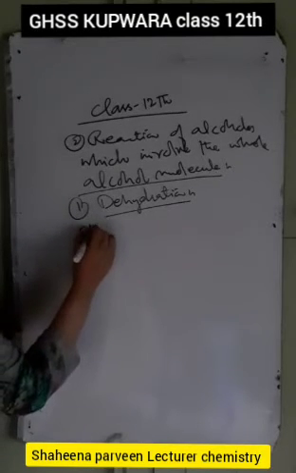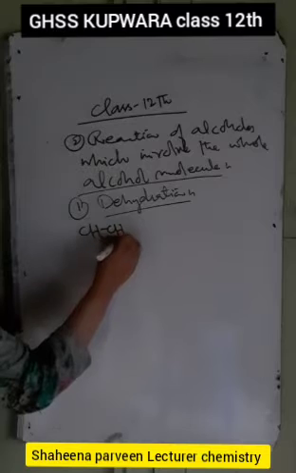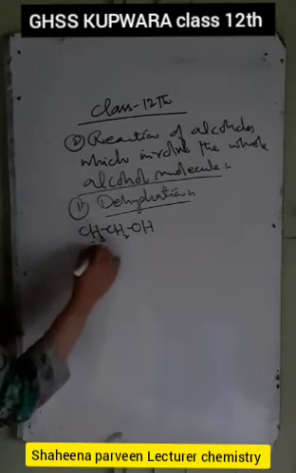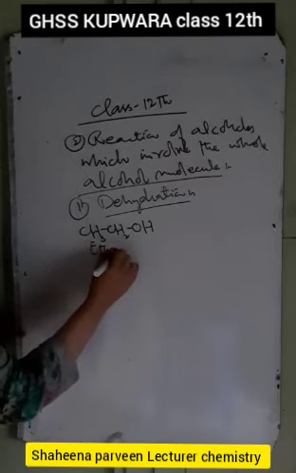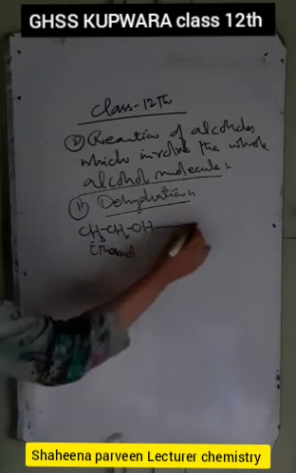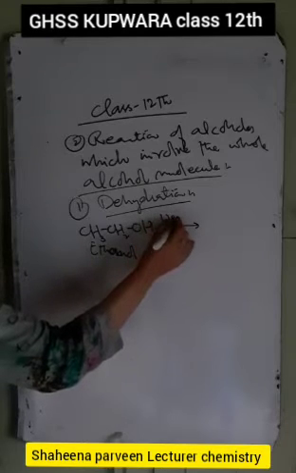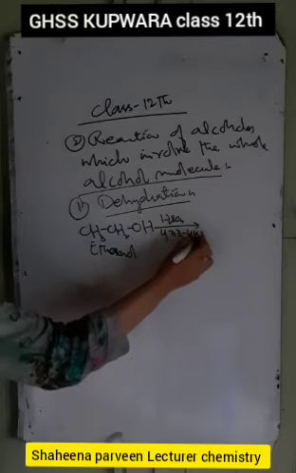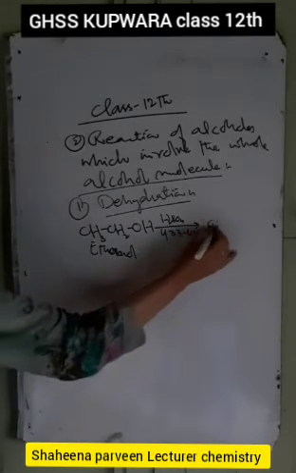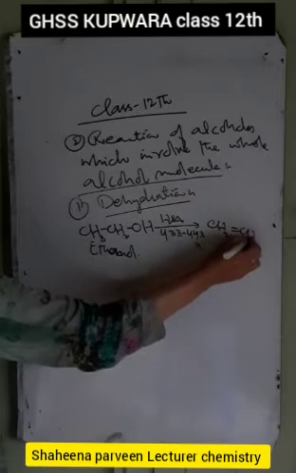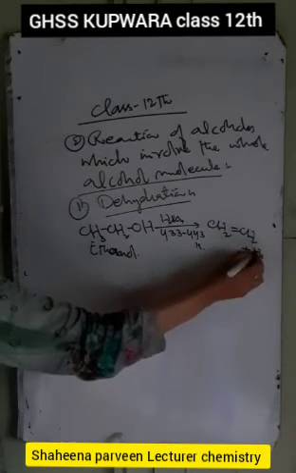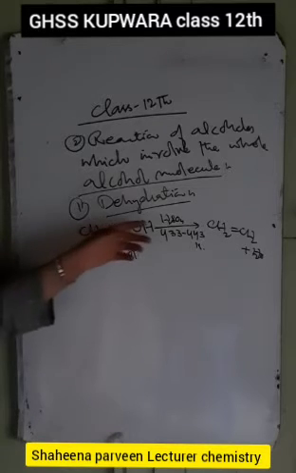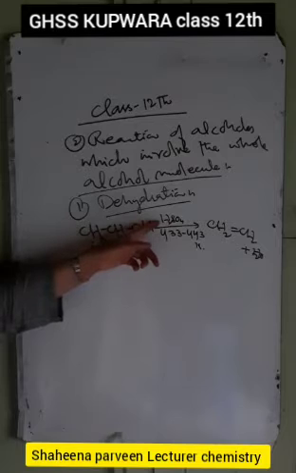Suppose we have CH3CH2OH, ethanol, and when we add excess of H2SO4 at a temperature of 433 to 443 Kelvin, we get CH2=CH2 plus water. That is dehydration of alcohols to alkenes. Here the H2SO4 should be in excess.